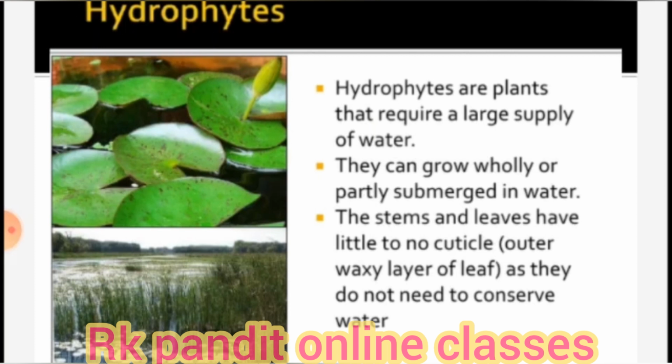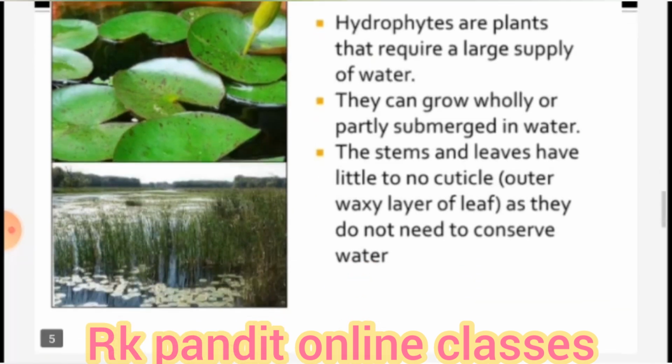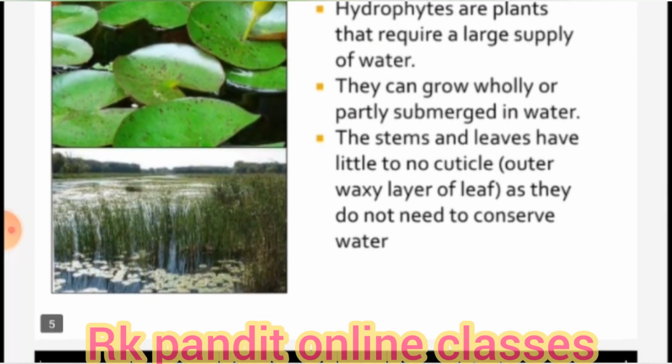The stems and leaves have little to no cuticle, the outer waxy layer of the leaf, as they do not need to conserve water, so that they can float easily on water. And they have either very small roots or no roots at all. They bear leaves coated with a thin film. This film helps to protect them in water and also helps them float. Some examples of hydrophytes are lotus, water lily, hydrilla, etc.